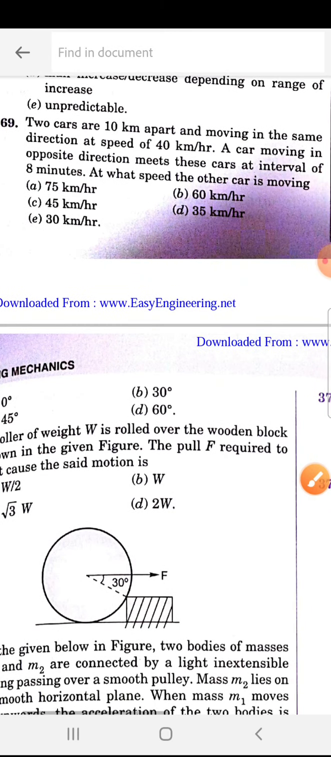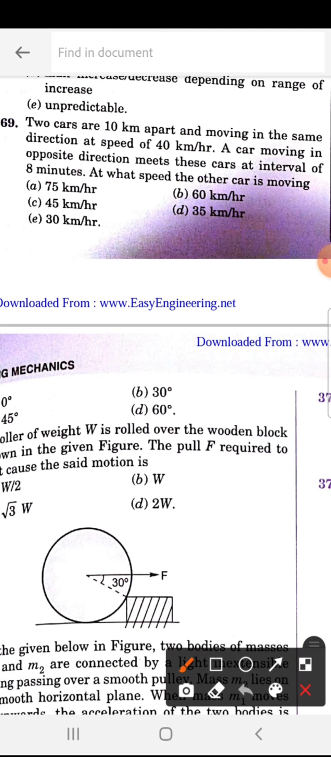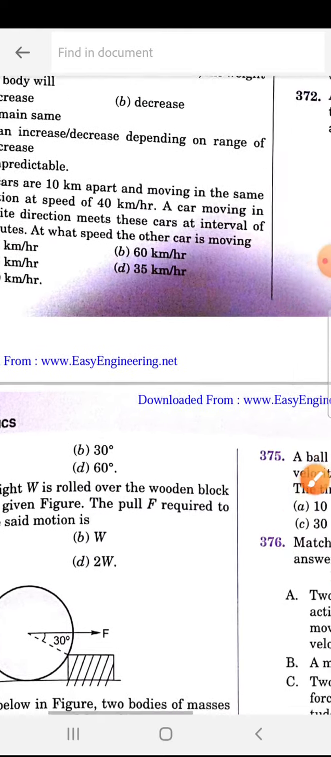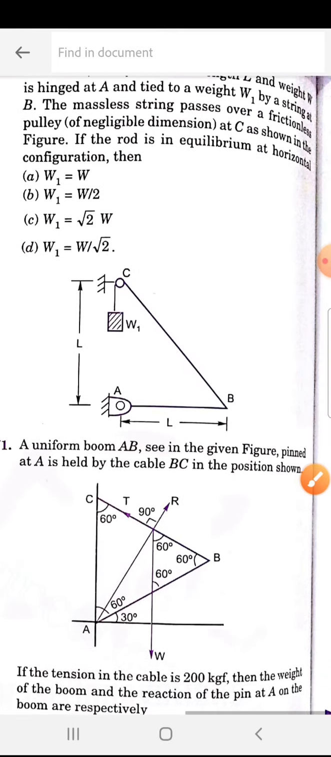Next, two cars are 10 km apart and moving in the same direction at the speed of 40 km per hour. A car moving in the opposite direction meets these cars at an interval of 8 minutes. At what speed is the other car moving? That is moving with 35 km per hour. Just remember the answers, no need to solve.